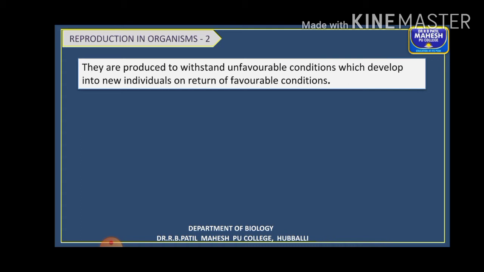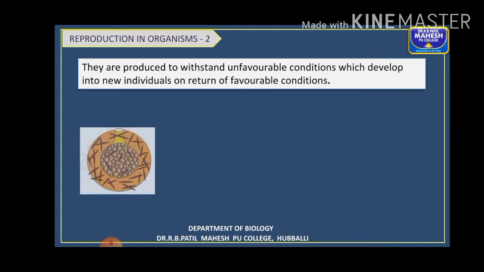As I told you previously, the common mode of asexual reproduction in sponges is budding, with external buds formed. But sometimes during unfavorable conditions, to withstand them, they start producing spores or small spore-like structures inside the body, and those masses of cells are called gemmules. Once favorable conditions return, what happens?